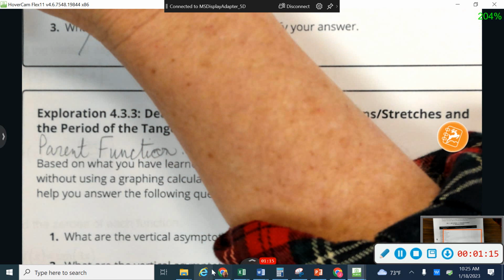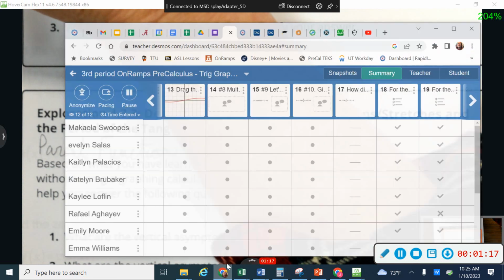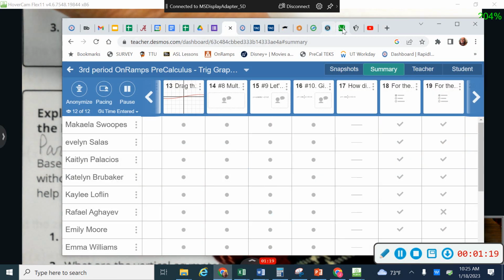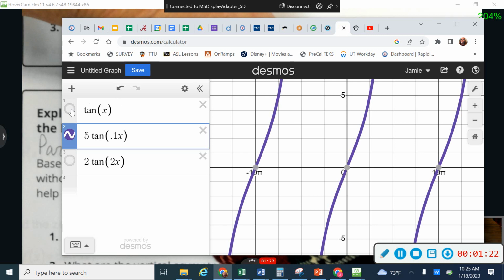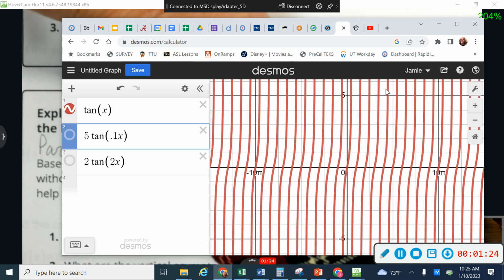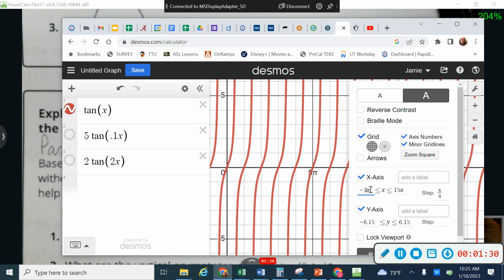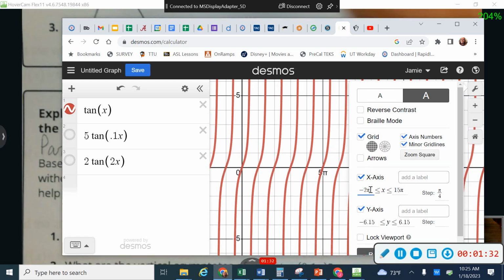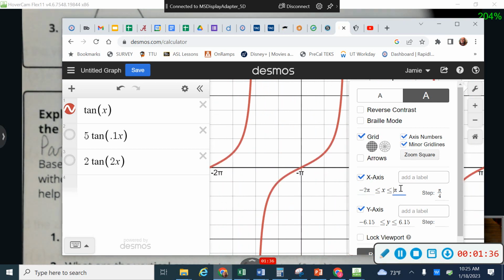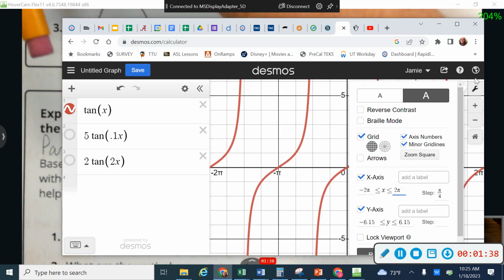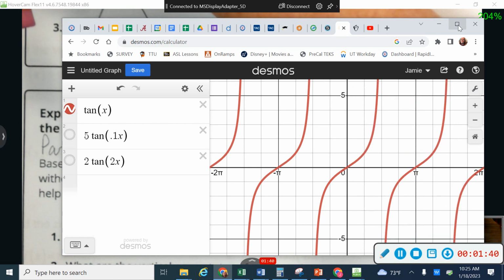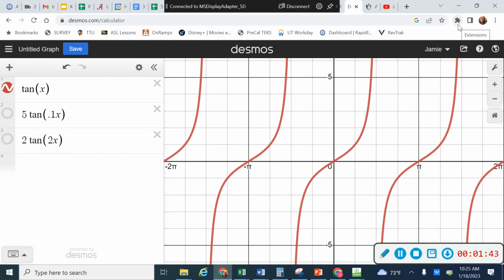Okay, so let me show you what our graph of tangent looks like. Let me pop over here to Desmos really quickly. Turn this on and this off, and that looks like a nightmare. Hang on one second. Let me make my scale a little better, and it'll look less like a nightmare. Okay, there we go.